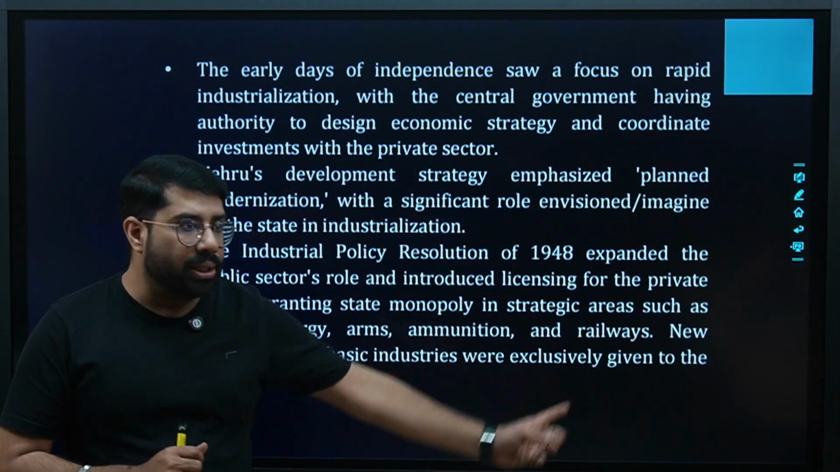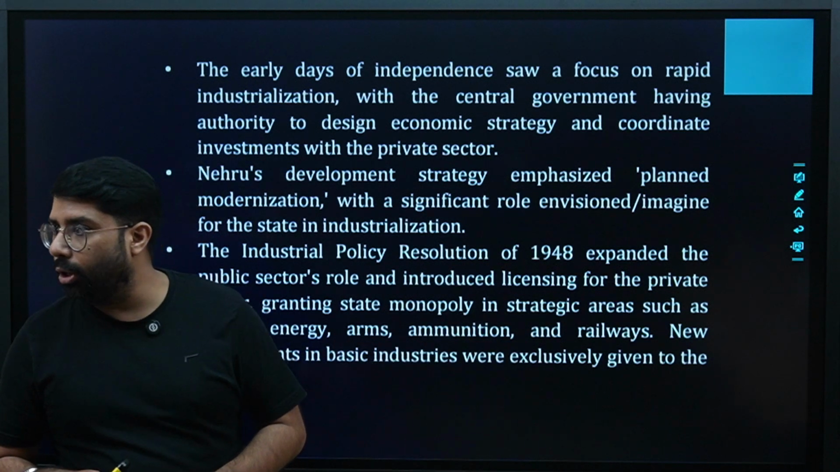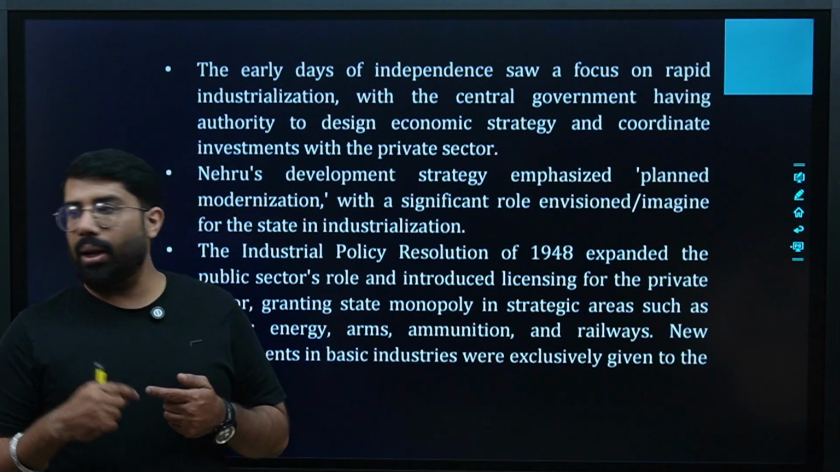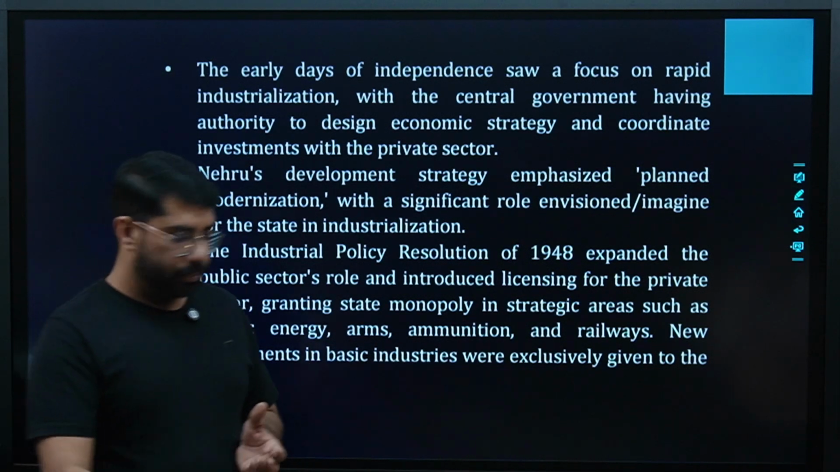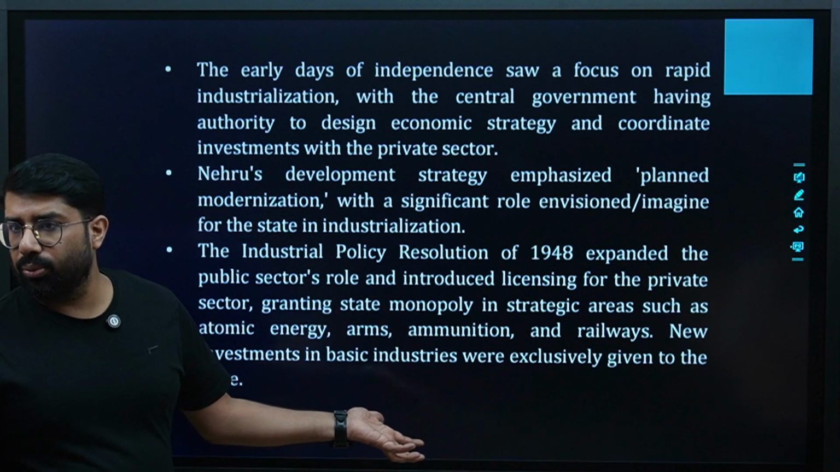If you want to start this thing, if you want to enter this industry, you should first take a license from the Indian government, license as in approval from the Indian government, and only then should you enter the industry. Are we clear? Basically, the government wanted to control the industries. That is the point.